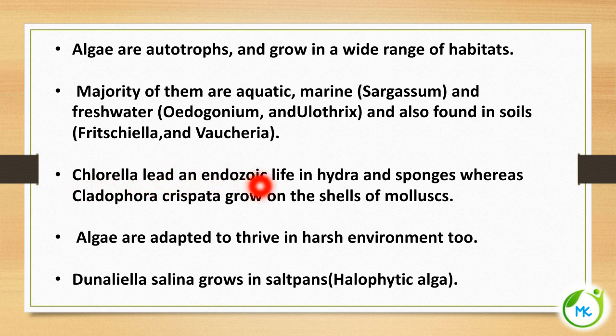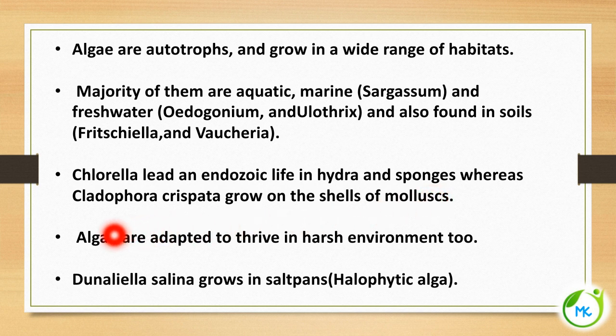Chlorella leads an endozoic life. Endozoic means they are found inside the animal; zoic means animal, endo means inside. So they are found inside hydra and sponges. Whereas Cladophora crispata grows on the shells of molluscs. Mollusca includes snails, slugs and so on; that category is referred to as molluscan.